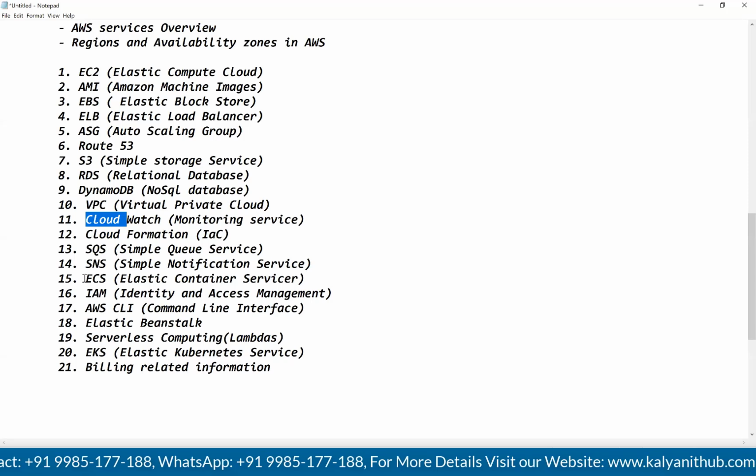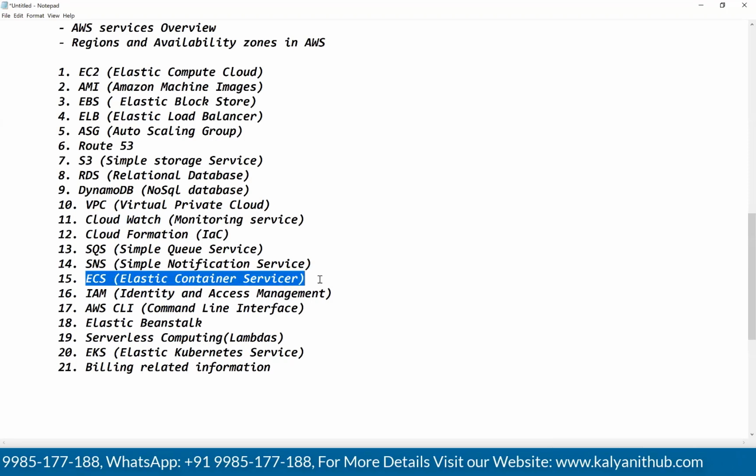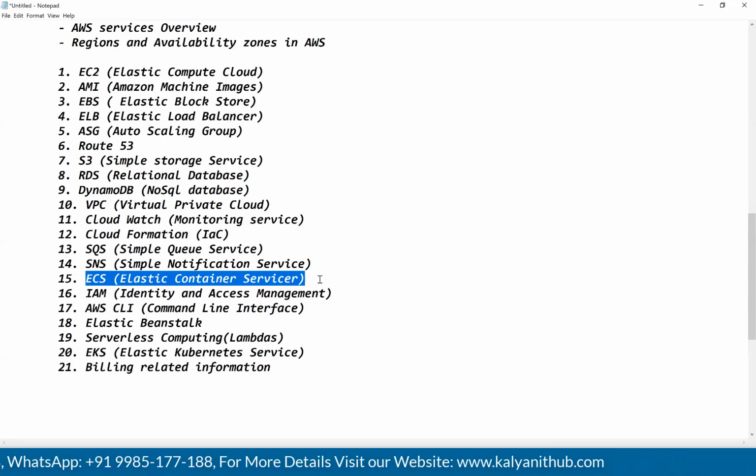Okay, next, Elastic Container Service, guys. Here we need to create the containers. Inside the containers only our application will run. If you want to create the containers, you should have the Docker images. By using the Docker images, we will create the containers. You need to give the Docker image to ECS. ECS will create the required container to run your application, guys.